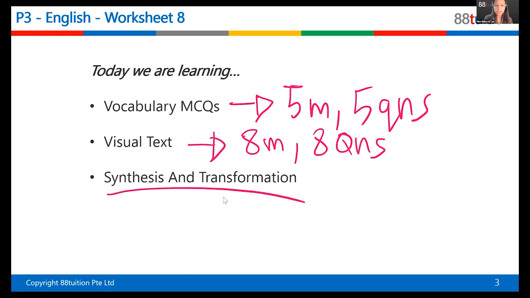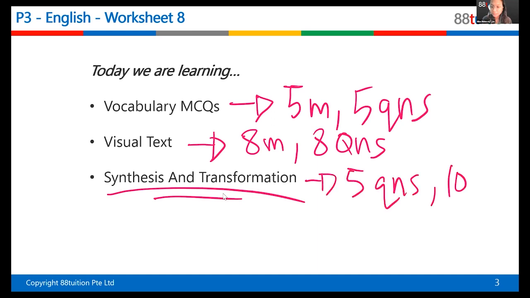And this one is one a lot of students get confused and they have trouble with. This one is only 5 questions, but each of them is 2 marks. So it's 10 marks. This is a very important section. Now, when you did your worksheet, you notice that since it's a transformation, you did it in MCQ, right? There's actually A, B, C, D. But for PSLE, it won't be MCQ. It will just be the question and you need to write your answer by yourself in 1 sentence.